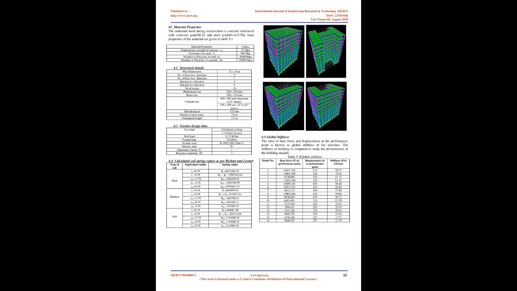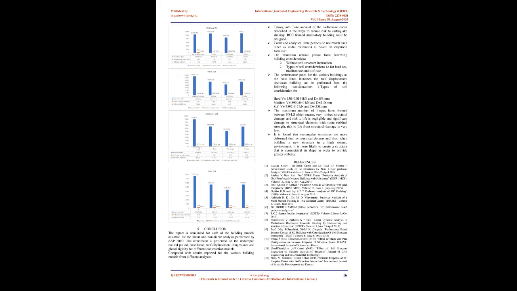3. Methodology. 4.2 Structural details. 4.3 Seismic design data. The following approach is considered in the present study in order to achieve the objectives mentioned above. 1. Development of G+10 storeyed RC bare frame model. RC bare frame models, G+10, having different plan irregularities viz., rectangular, L shape, H shape, A shape are developed using SAP 2000, Ver 14. M25 grade concrete for beams, M25 grade concrete for columns, and Fe500 MPa grade of steel for reinforcement are taken as material properties.